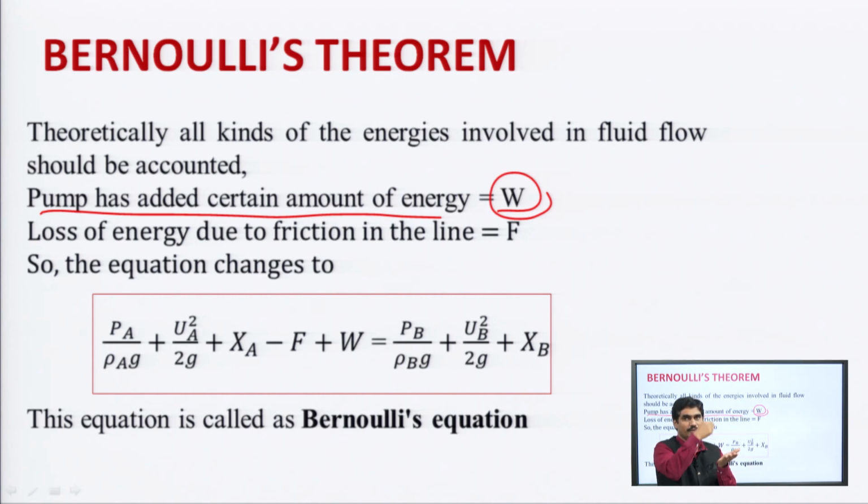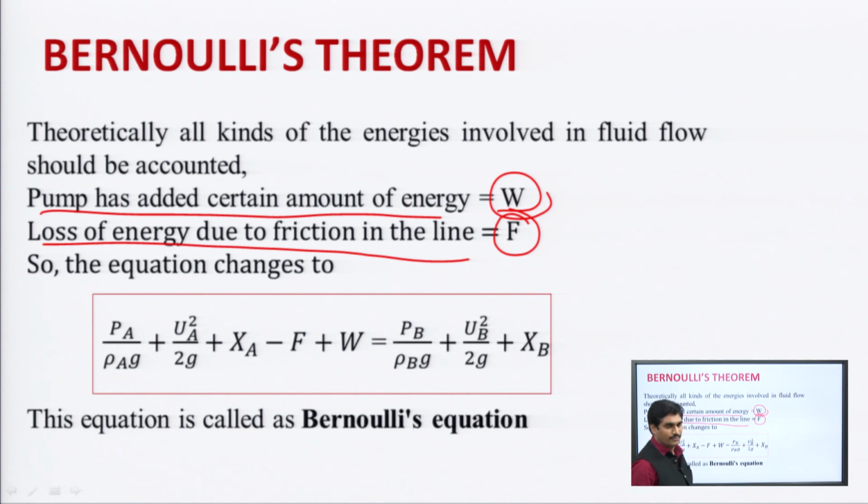The layer of liquid attached to the walls, also called the boundary layer, is at the lowest velocity, and the middle of the liquid is at the highest velocity. So, there is a loss of energy due to friction in the pipeline, denoted as F. Finally, these two energies are also inserted into the equation.